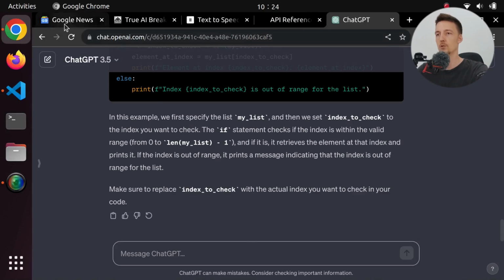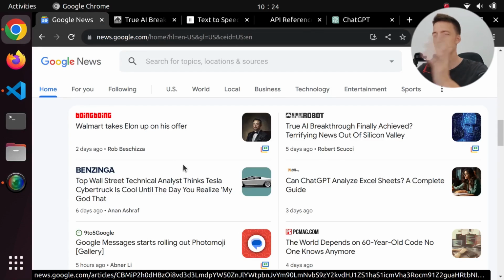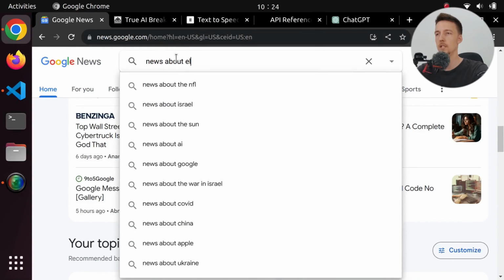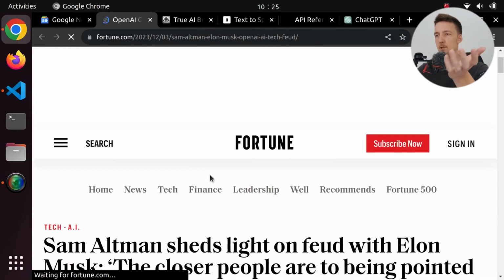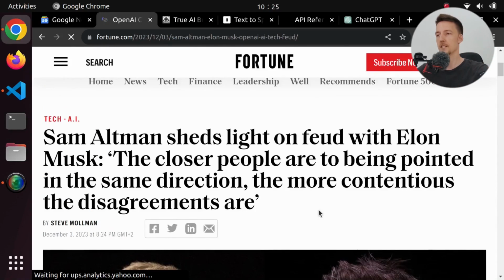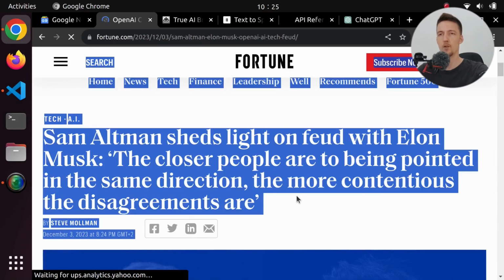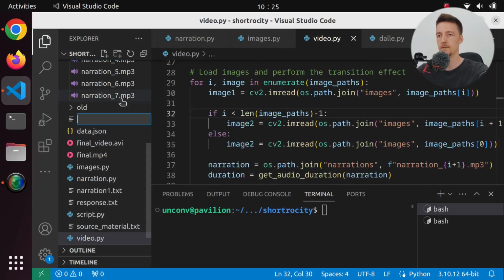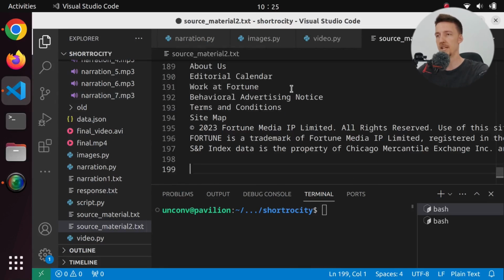So let's go to news again, and let's find some cool news. Let's say news about Elon Musk. And let's take this one from fortune.com: Sam Altman sheds light on a feud with Elon Musk. I will just copy all of this, and I am going to put it into a file. Let's call this source material2.txt, and I'll just paste it in here.